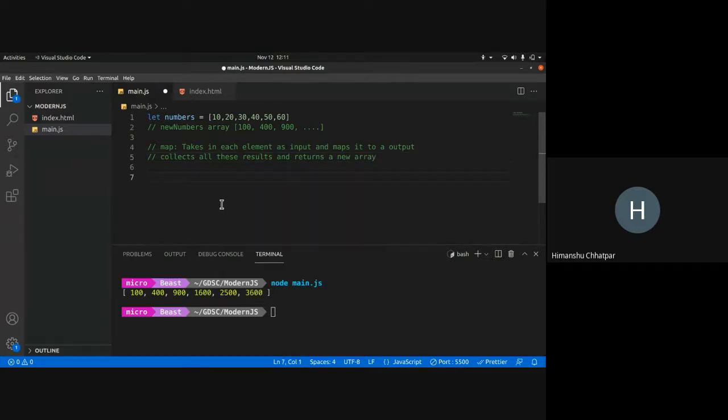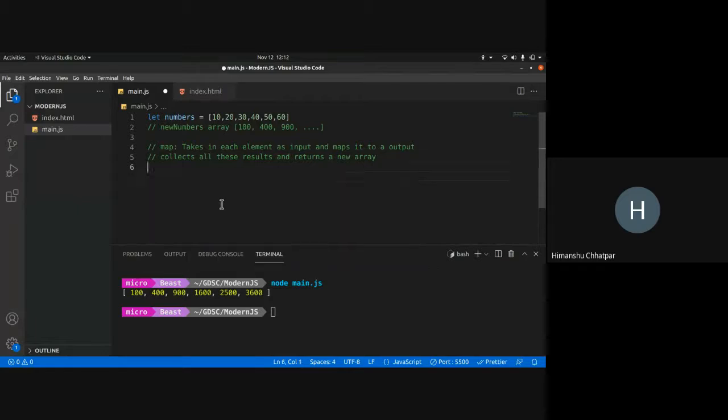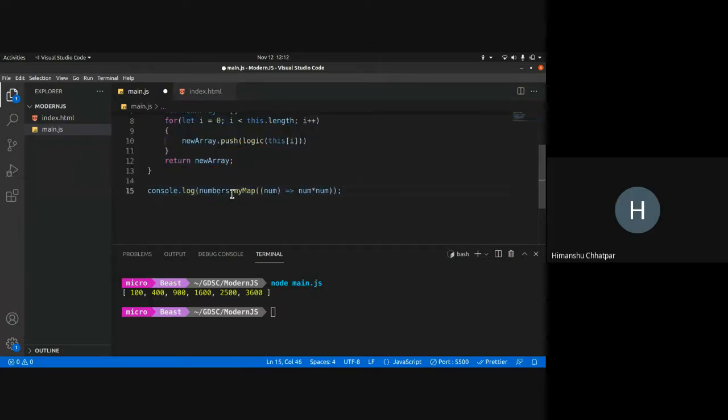So, for example, numbers dot map, right? Map takes a callback function, similar to our last example over here, that's my map. I have passed a callback function. So that's how this map works too. So console.log numbers.